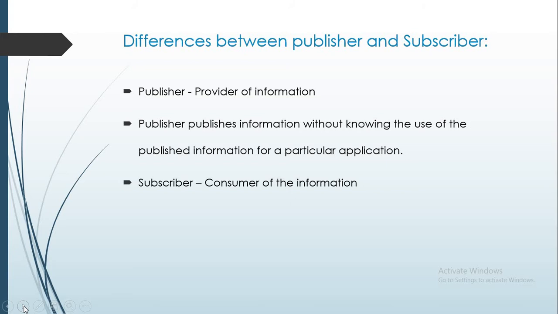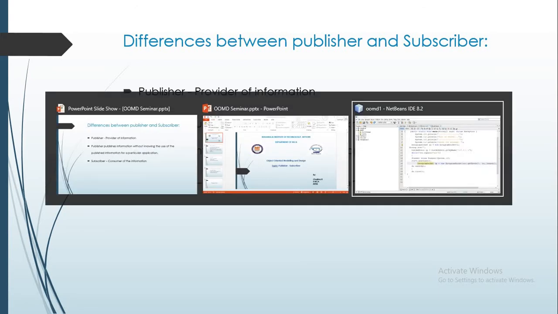Next is the subscriber. He can be called a consumer of the information. The subscriber can only consume the information provided by the publisher. As I told earlier, no alterations can be made to the information published by the publisher. So to implement or to demonstrate this publisher and subscriber, I have a program written in Java. So let us illustrate that.